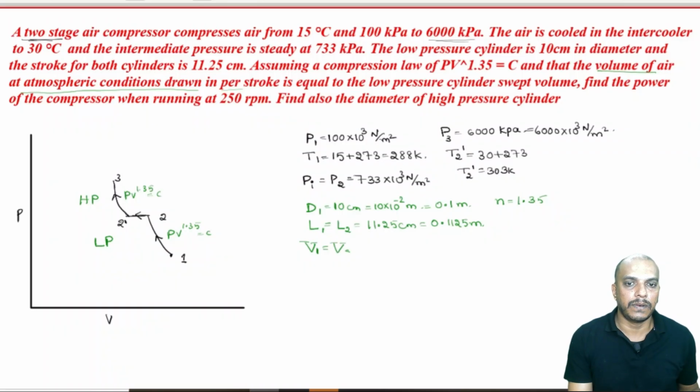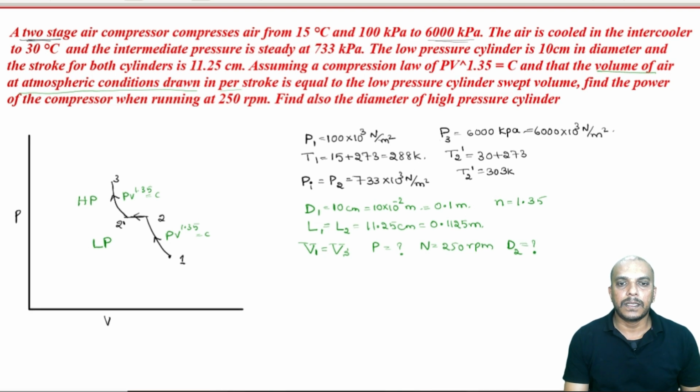So, that is V1 is equal to Vs. Find the power when running at 250 rpm. Find also the diameter of high pressure cylinder.